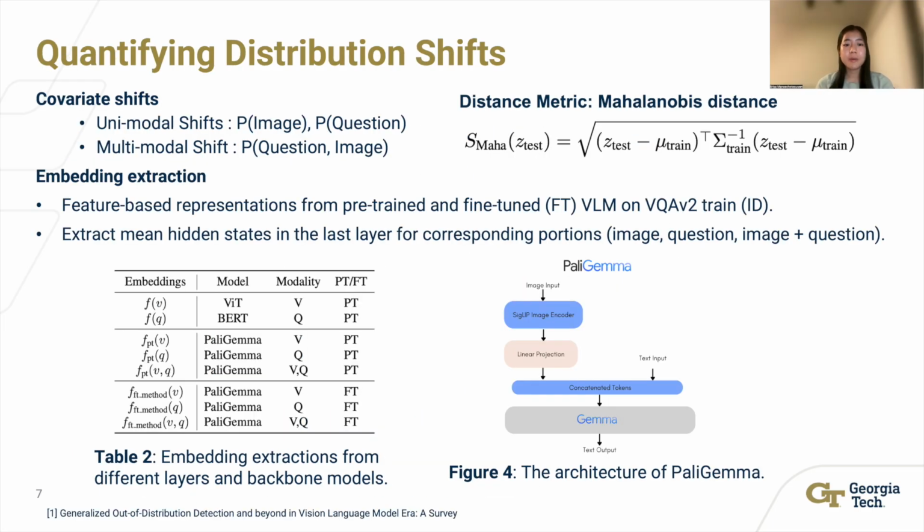In this section, we quantify covariate shifts across both text and image modalities using feature-based representations from various backbones and fine-tuning methods. For example, to obtain joint representations, we input the last layer embeddings of image and text. To measure distribution shift, we use the Mahalanobis distance, which captures how far a test sample deviates from the training distribution, averaged across all samples.